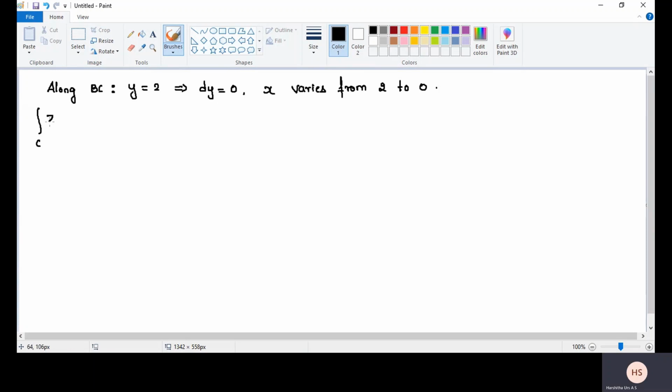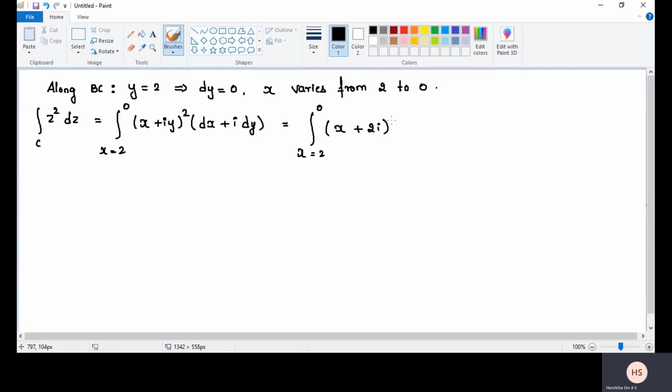Integral over the curve BC of z square into dz is equal to the integral, x is equal to 2 to 0. In the place of z square I will write (x plus iy) whole square into (dx plus i dy). So according to the substitution, we substitute x as it is, and in the place of y I will write 2i, that is (x plus 2i) whole square dx.